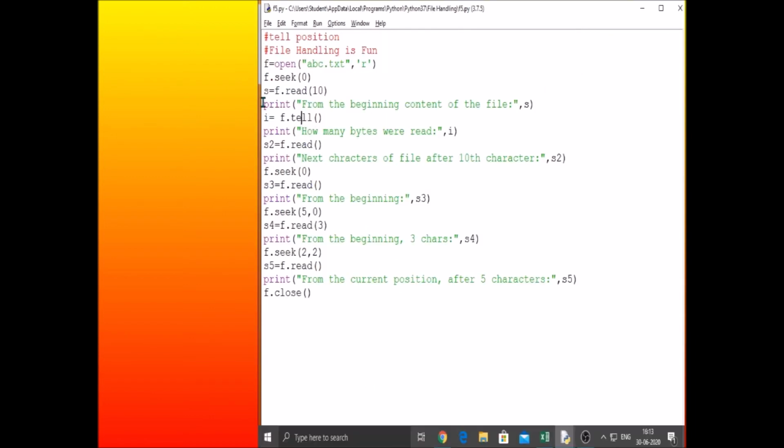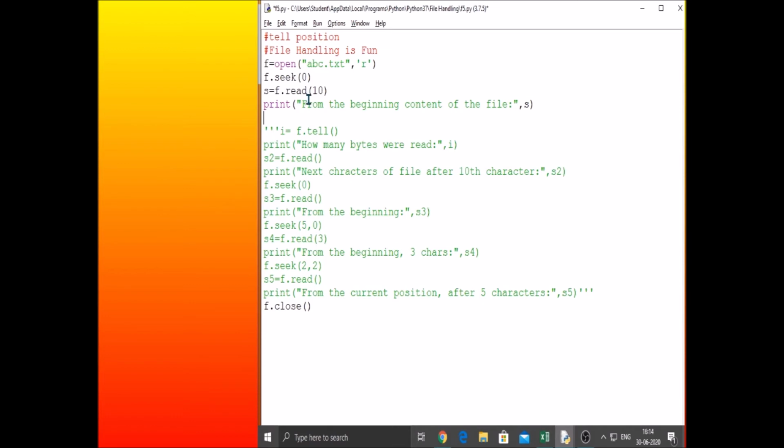Here we have a special function known as seek. What is the purpose of this function? Seek will move the file pointer, just like moving the cursor, to a particular location. If the offset provided is 0, that is from the beginning; from the beginning you can specify to which position. So after bringing the cursor to the beginning, if I read and print the first 10 characters, now let's see what is the output.